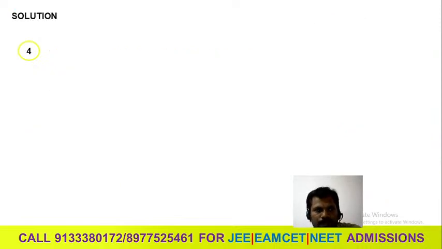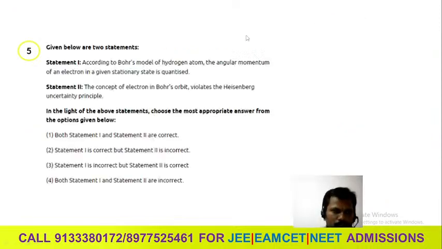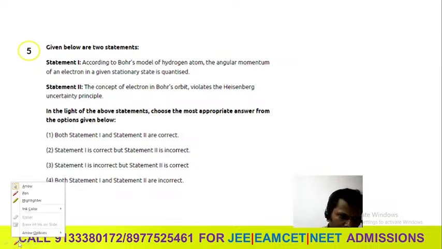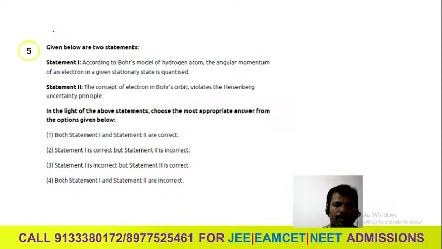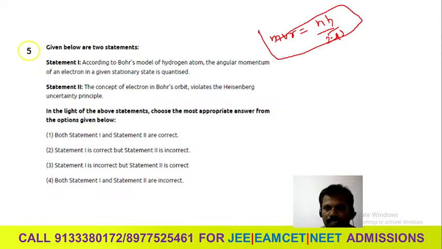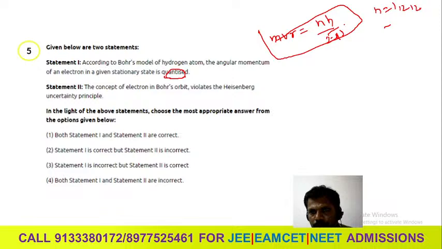Next, go for the fifth statement. According to Bohr's model, you can observe this. Most of the time they will ask assertion and reason. According to Bohr's model of the hydrogen atom, the angular momentum of the electron in a stationary state is quantized. Yes, mvr is equal to nh by 2 pi. This is the angular momentum. This n value is also 1, 2, 3, 4, quantized. Quantized means the values should be 1h by 2 pi, 2h by 2 pi, 3h by 2 pi, like this. So mvr is called angular momentum.